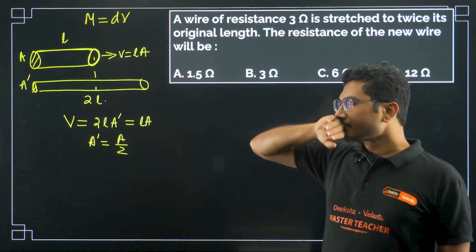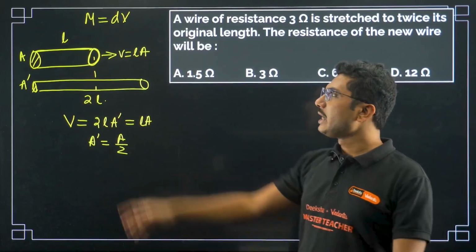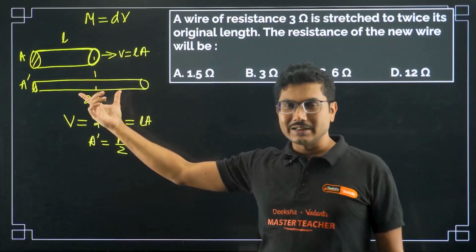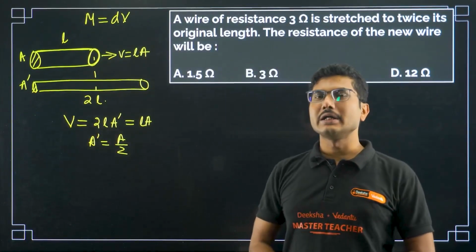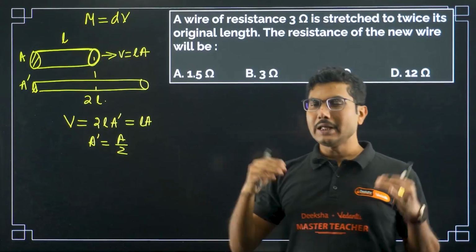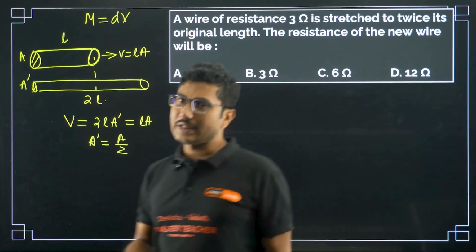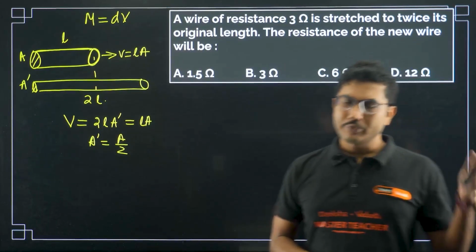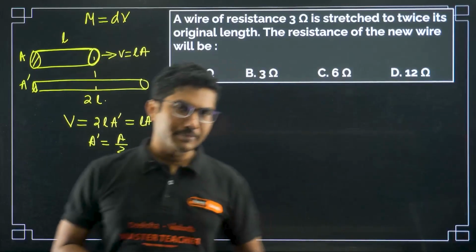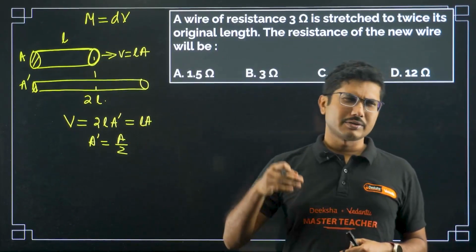The only thing you have to remember is that whenever you are stretching this kind of wire, not only is its length increasing, but its area is also decreasing. If the length becomes double, the area will be halved. There is one more style of question, that the length is increased by 10%. We will see that kind of question in our PYQ section. One such question came a few years back.